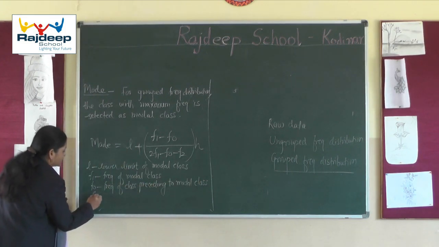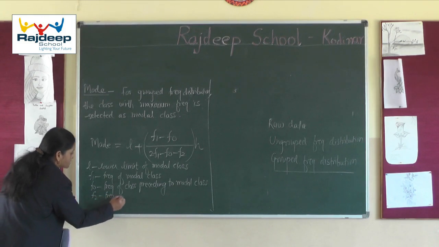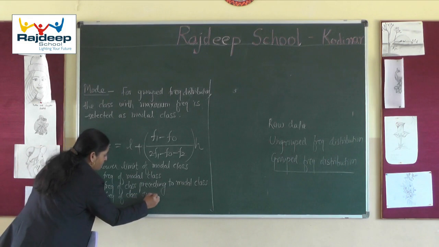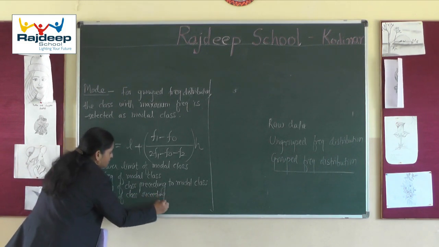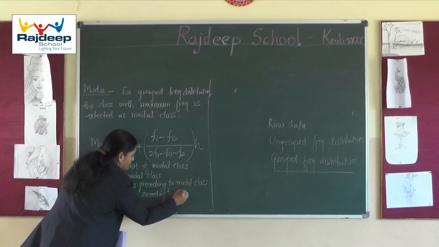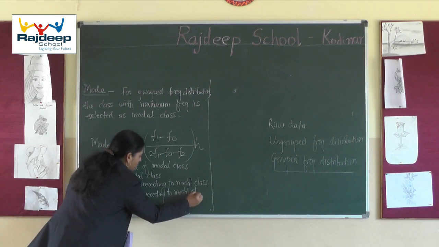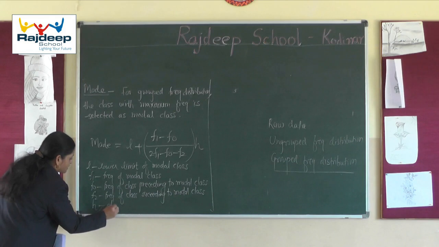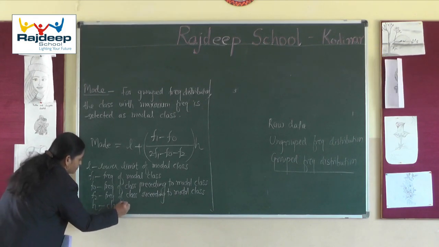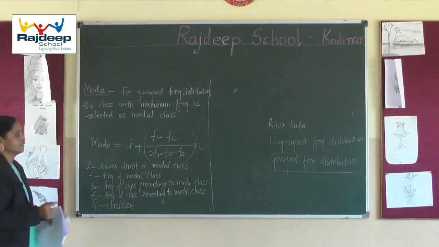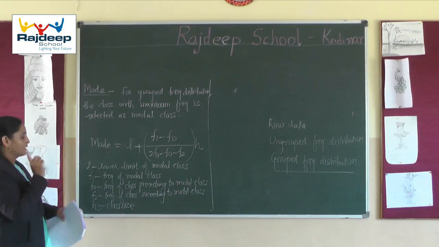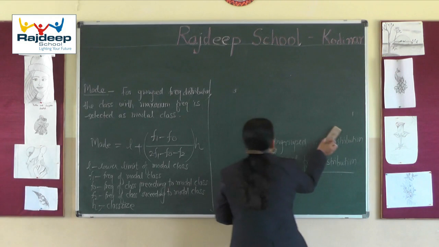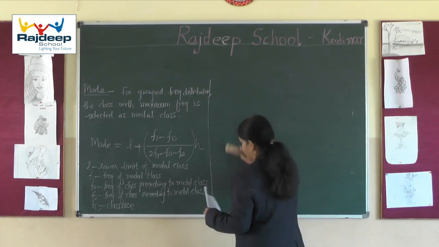And F2 is the frequency of the class succeeding to the modal class. And H is the class size of each class interval, assuming that the classes are of the same size. So let us calculate the mode for the given data.